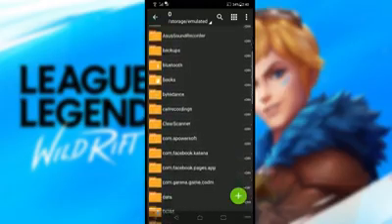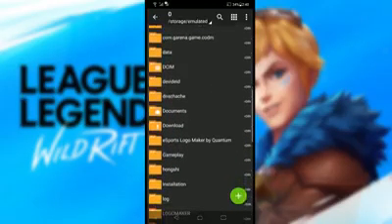Now, look for the download folder, and this will show you the LOL Wild Rift APK and its OBB file. The next step is let's extract the OBB file by clicking it and choose the fourth option, extract followed by the dots.